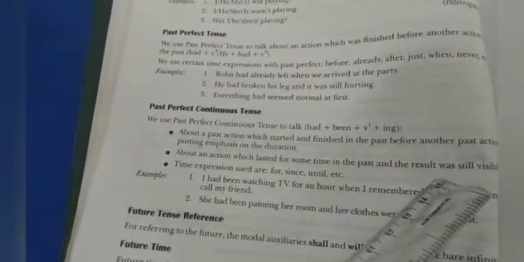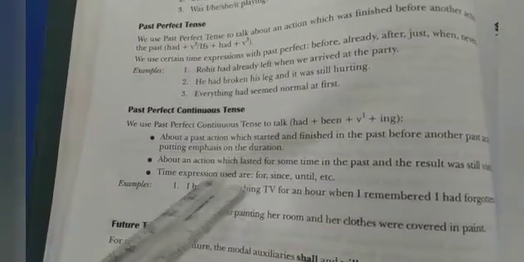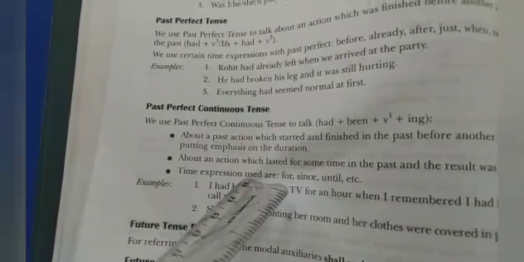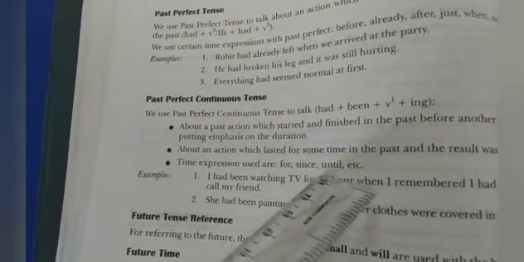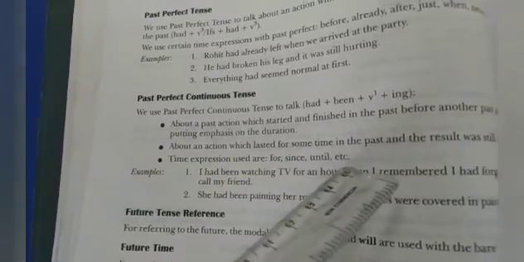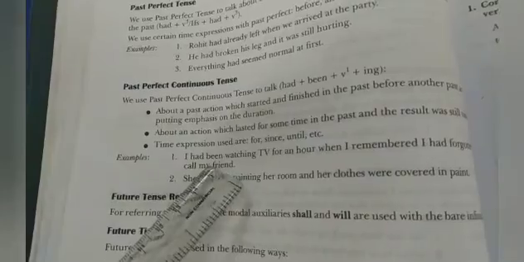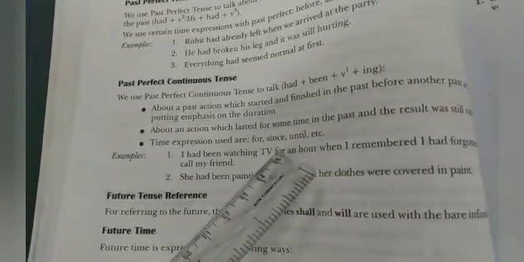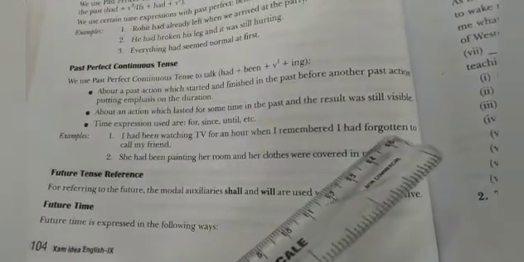It is about an action which lasted for some time in the past and the result was still visible. Sometimes an action happened in the past but its result is still visible. Time expressions used are for, since, until, etc. For example, I had been watching TV for an hour when I remembered I had forgotten to call my friend.